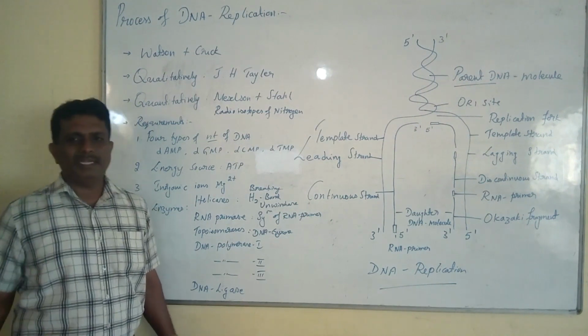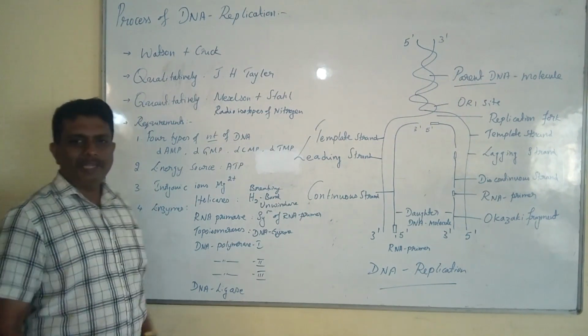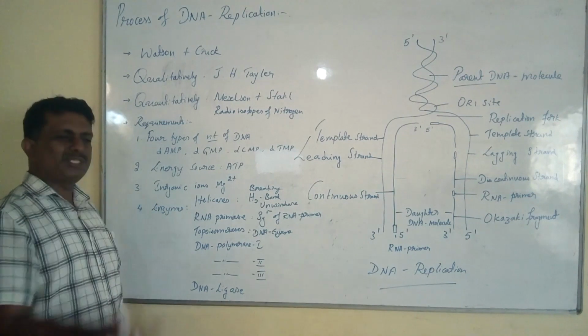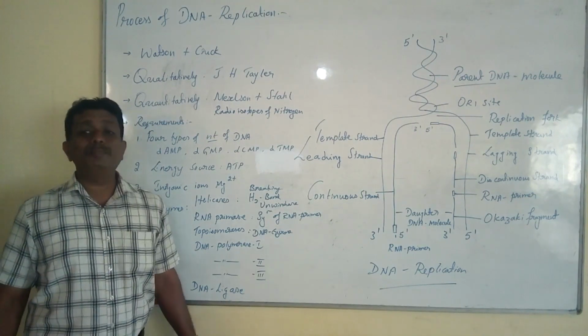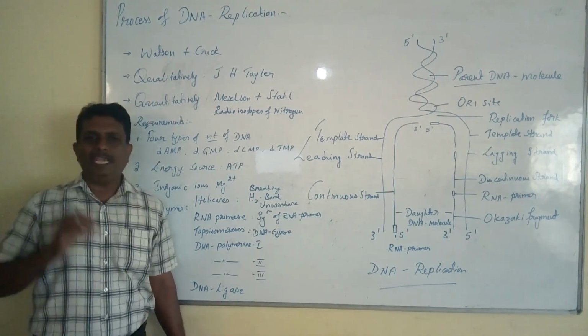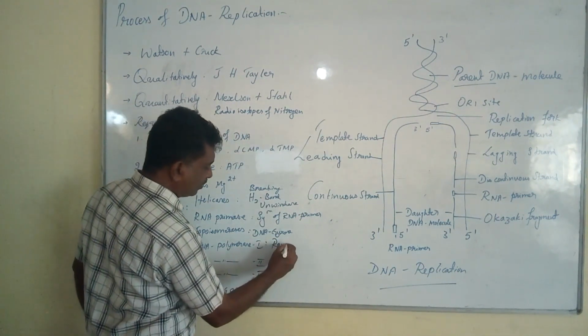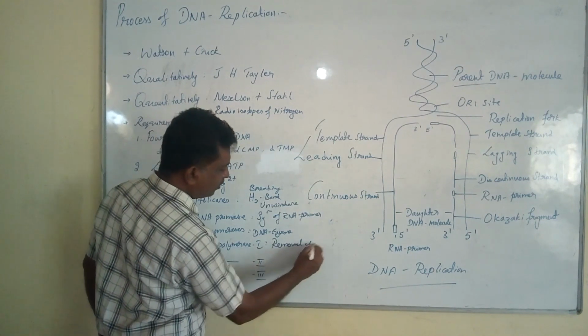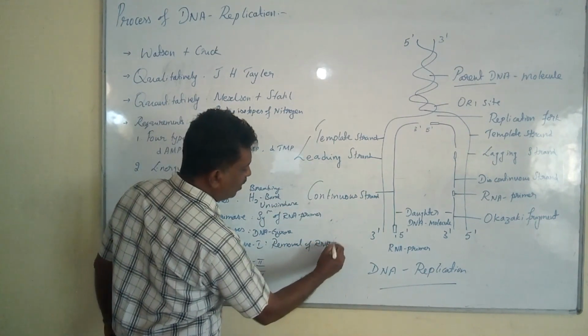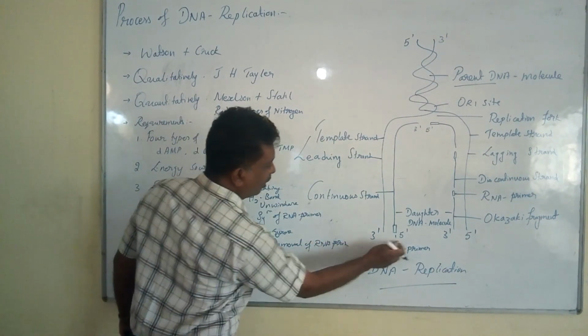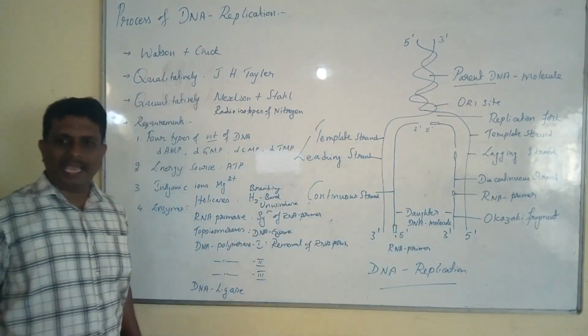The fourth important enzyme is called DNA polymerase I enzyme. It is also designated as the Kornberg enzyme. It takes part in the removal of the RNA primer from both the leading and the lagging strand.